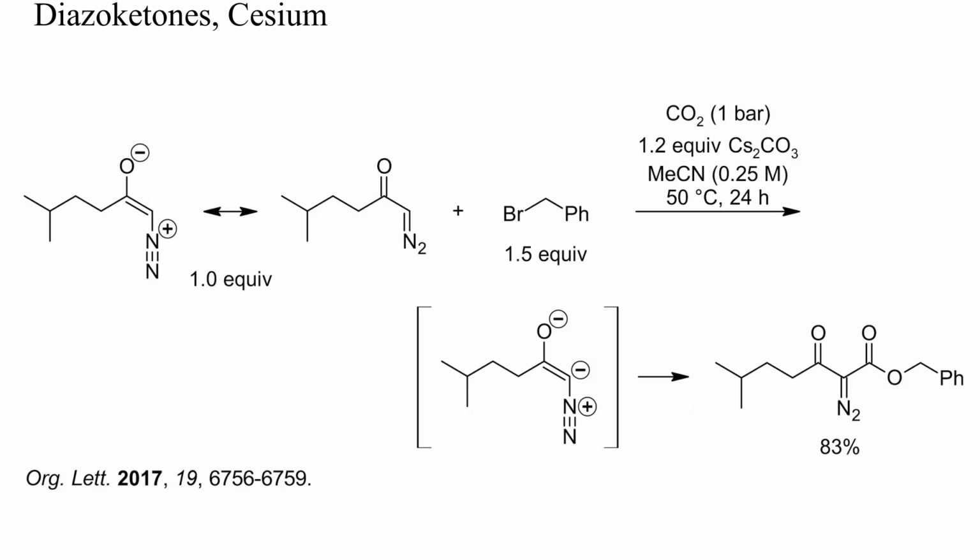Diazoketones are similarly acidic as simple ketones and can be deprotonated and alkylated or acylated with various electrophiles. Interestingly, in this example, reaction of a diazoenolate with carbon dioxide was faster than direct benzylation with benzyl bromide. Thus, both electrophiles together did not yield a mixture of products, but mainly a benzyl diazoester.